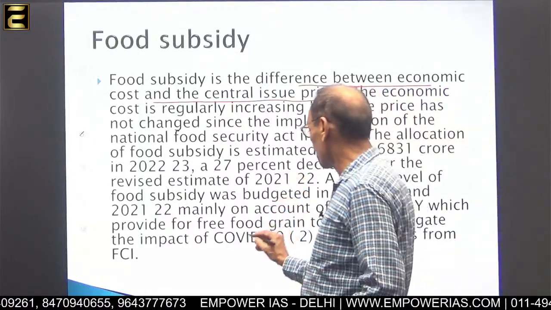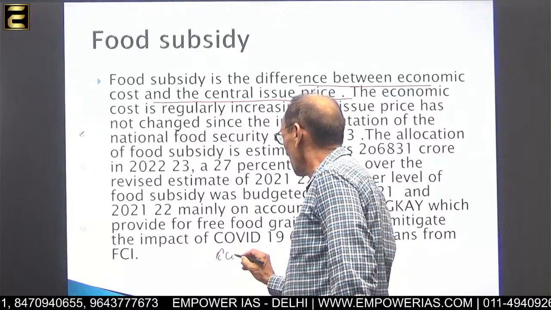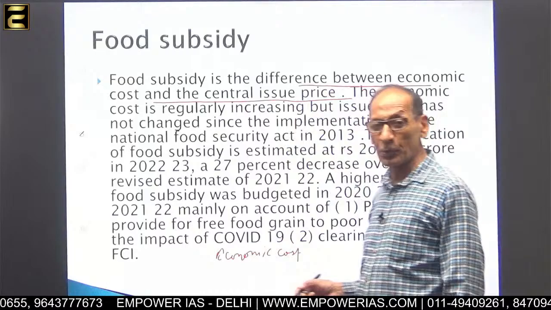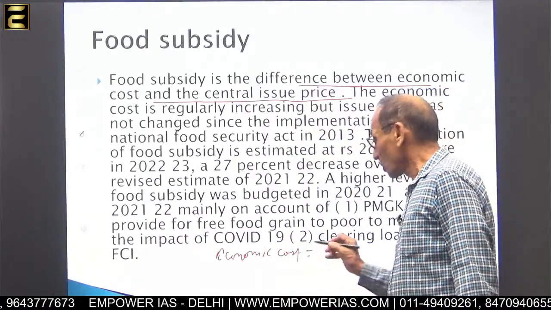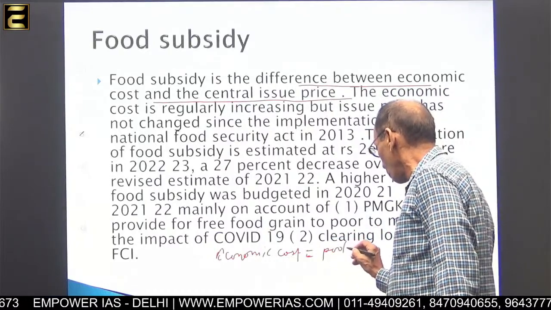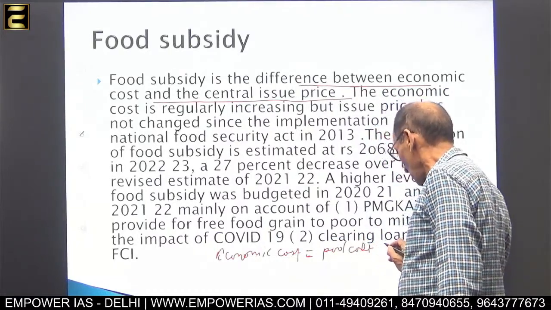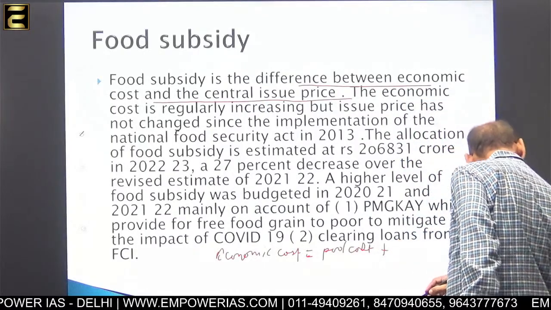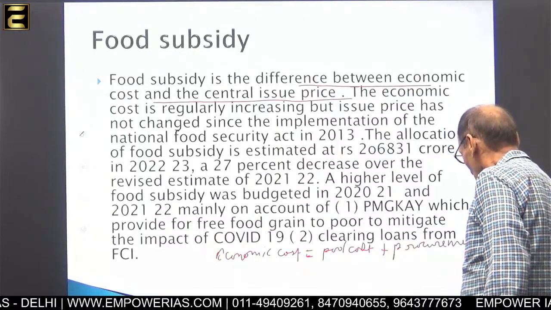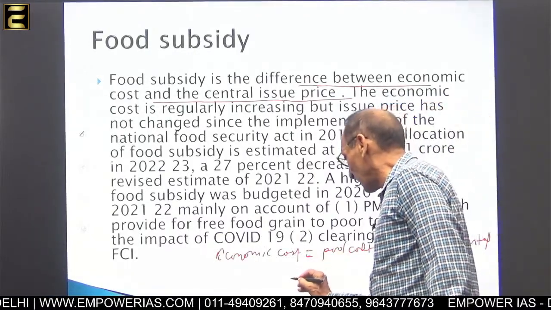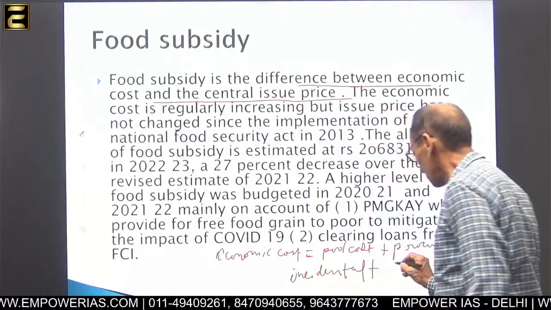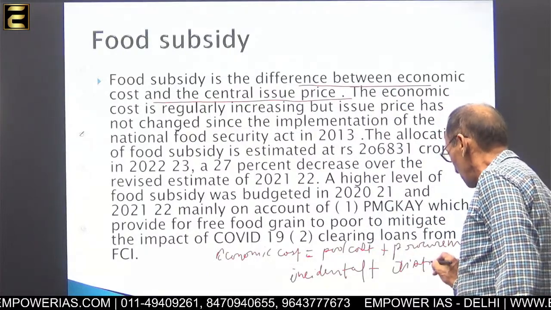This economic cost of the food grain equals pool cost plus procurement incidental plus distribution cost.